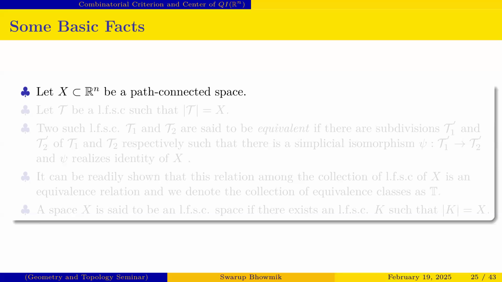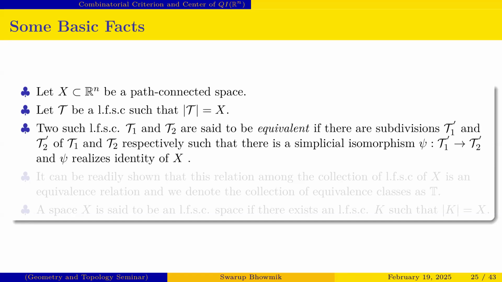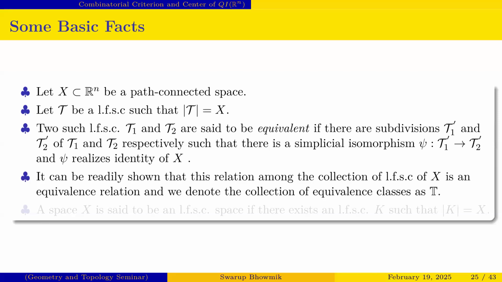Suppose we are taking X to be a path connected space here, and tau is an LFSC, that means a locally finite simplicial cell complex, such that mod tau equals X. Two such locally finite simplicial cell complexes tau 1 and tau 2 are said to be equivalent if this relation holds: there are subdivisions tau 1 prime of tau 1 and tau 2 prime of tau 2 such that there is a simplicial cell isomorphism phi between those subdivisions, and phi also realizes the identity. So this relation is an equivalence relation also.